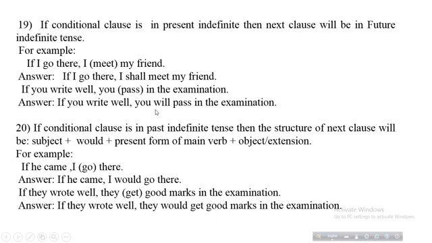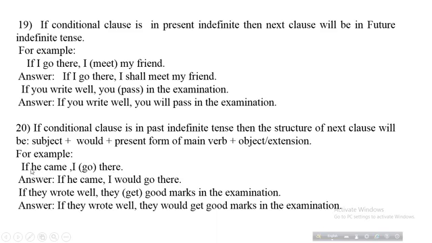Then the next rules, students, you see, if conditional clause, that means first clause, if conditional clause is in past indefinite tense, then the structure of next clause will be first subject plus would plus present form of main verb plus object or extension. For example, if he came, I go there.